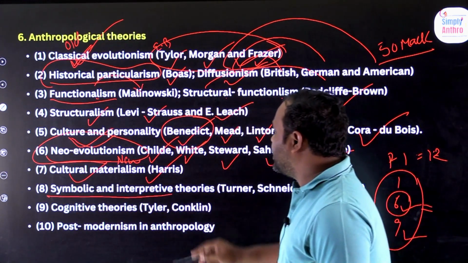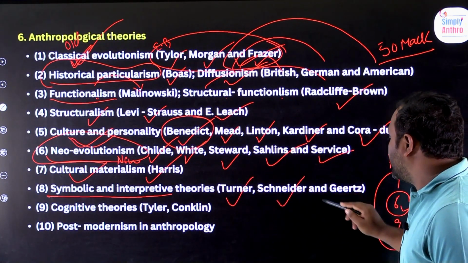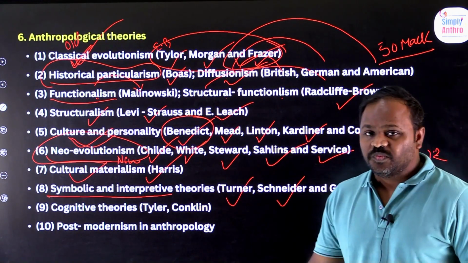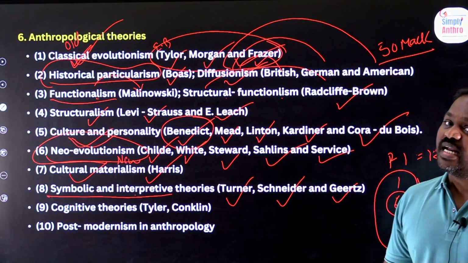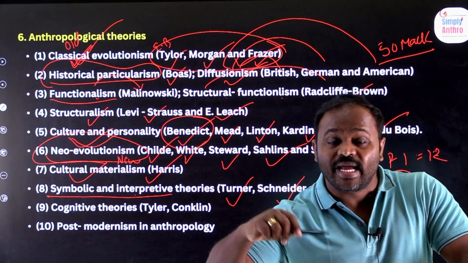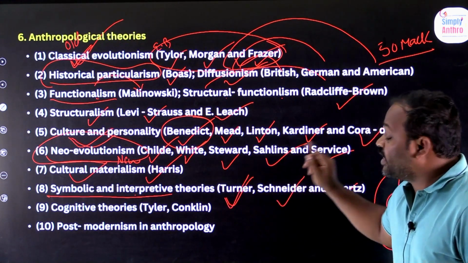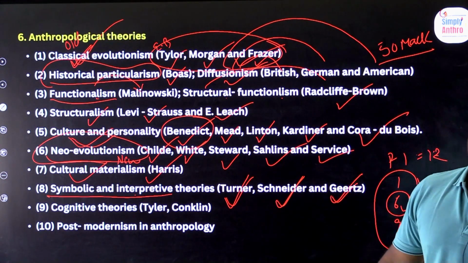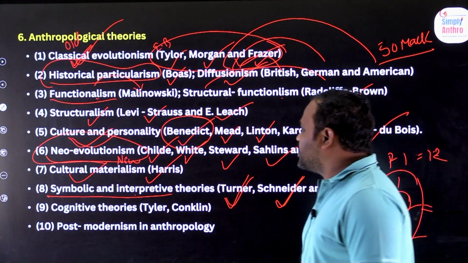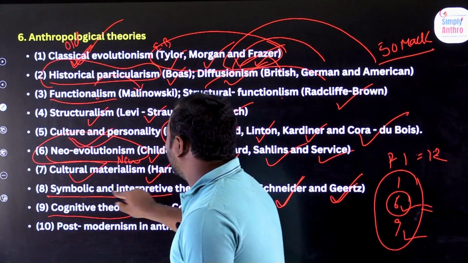Symbolic and interpretative theories, given by Victor Turner, Schneider, and Geertz. Okay, very important. Symbolic and interpretative, because culture has symbols and every symbol can be interpreted, right? So the theory is given by Victor Turner, Schneider, and Clifford Geertz. These are the people who gave the concept of symbolic and interpretative theories. Next one, cognitive theories.